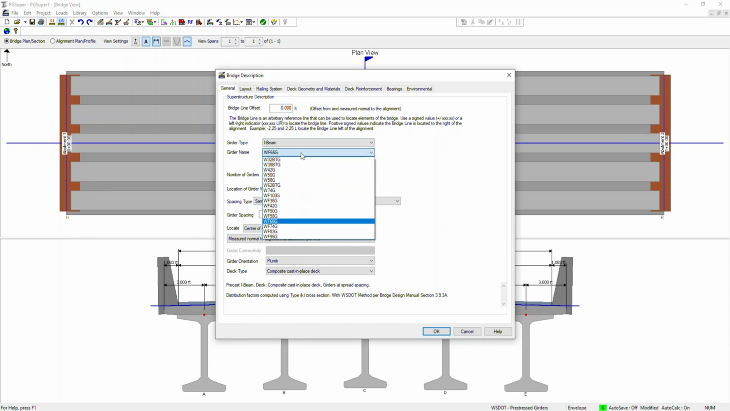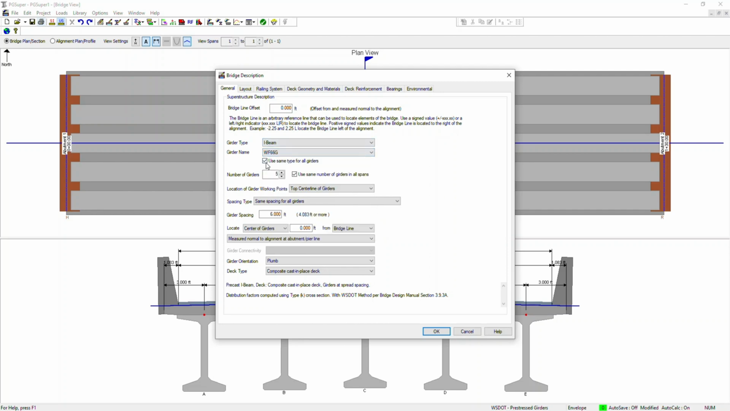I will explain later how you can change this to make your own, to make some other kind of girder section. And you can choose whether to use the same girder type for all girders or not by checking or unchecking this. So let me go back to here. You can vary your number of girders from here, like 4, 5, 6, 7, or anything, and use the same number of girders in all spans. This option you can also edit.